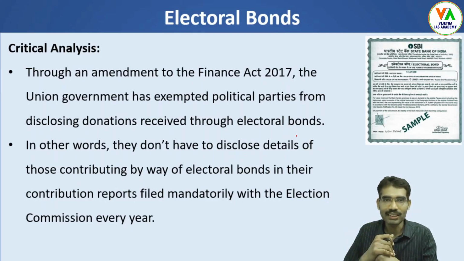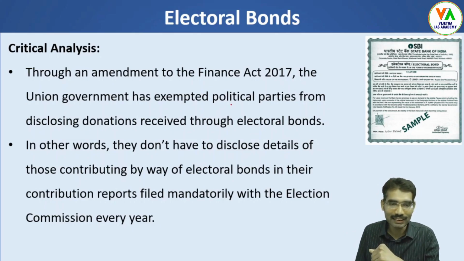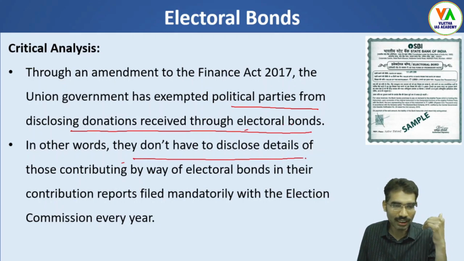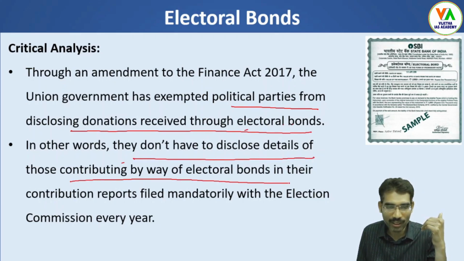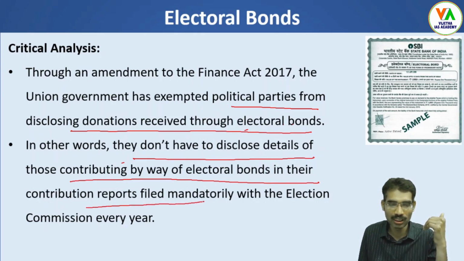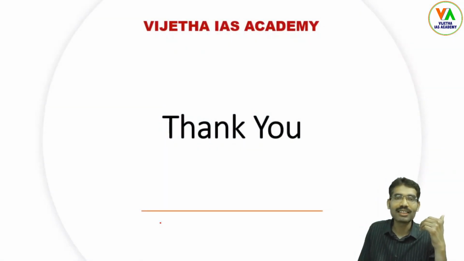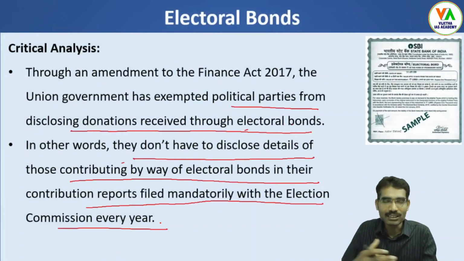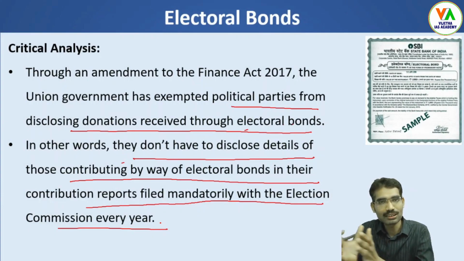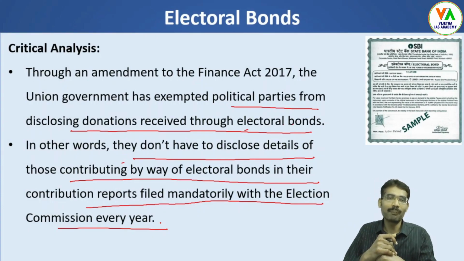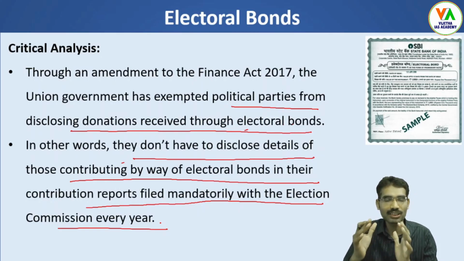Through an amendment to the Finance Act 2017, the Union government has exempted political parties from disclosing donations received through electoral bonds. In other words, they don't have to disclose details of those contributing by way of electoral bonds in the contribution reports filed mandatorily with the Election Commission every year. This is the reason experts say this electoral bond scheme is tilted mainly towards the party which is in power, and the political opposition does not have sufficient mechanisms to receive political funds.